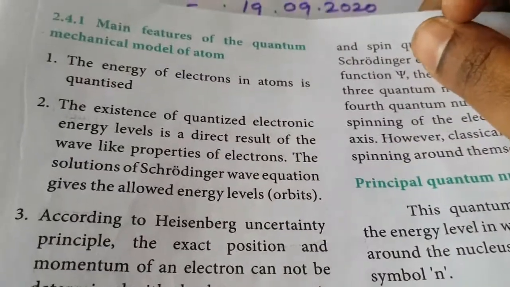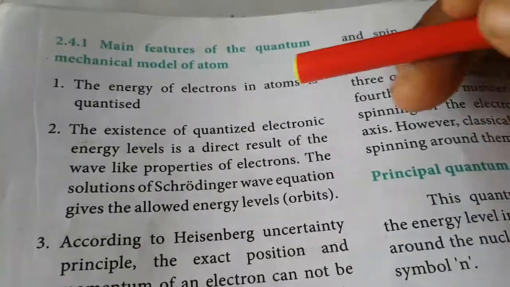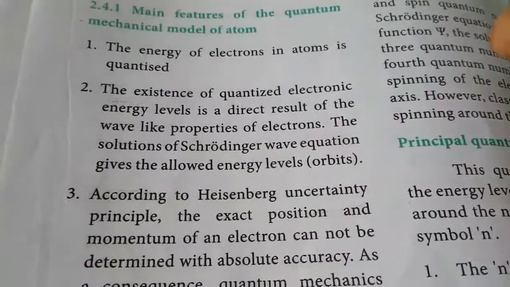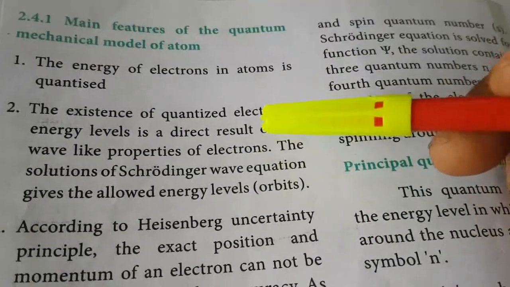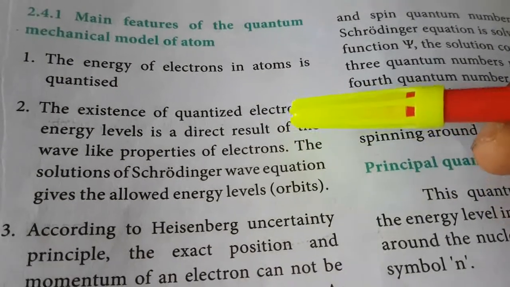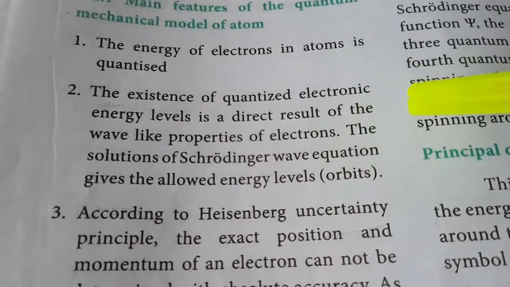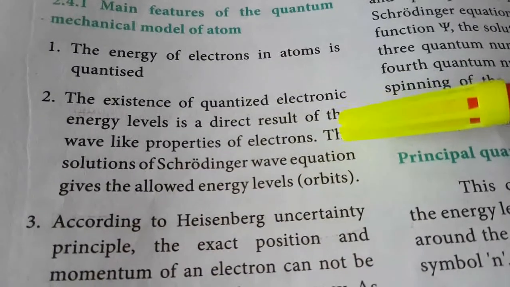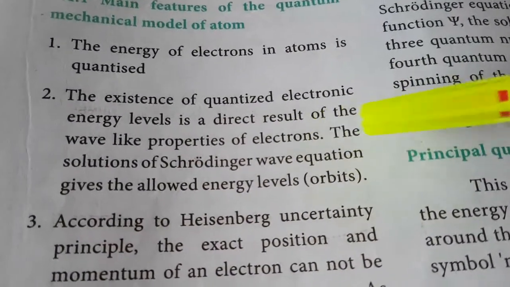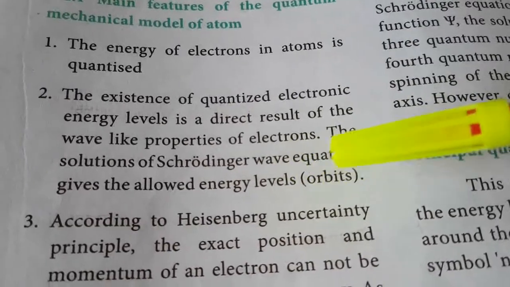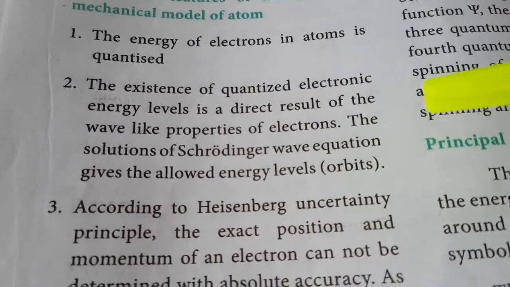So this is the first one. What is the first one? The energy of the electron in an atom is quantized. That is already a postulate of the Bohr atom model. Second one: the result is what is meant by orbital, that is, the quantized electron energy level is a direct result of the wave-like properties of the electron. So the Schrodinger wave equation gives the allowed energy levels. That is called an orbital.